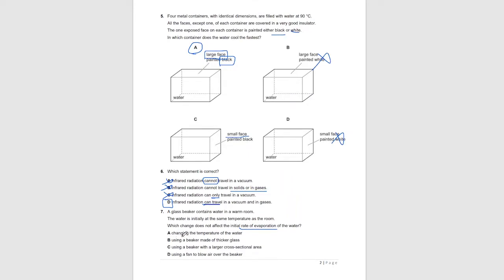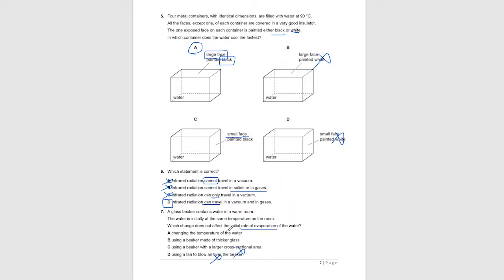In option A, change in the temperature of water. So if the temperature is increased, the water molecules will gain more kinetic energy and more water will be lost from the surface. In option C, using a beaker with a larger cross-section area will increase the surface area of water exposed to air, which will also increase the rate of evaporation. Using a fan to blow air over the beaker will increase the rate of evaporation because as more air is blown over the surface, the air will take away the water molecules from the surface. So it also affects the rate of evaporation.